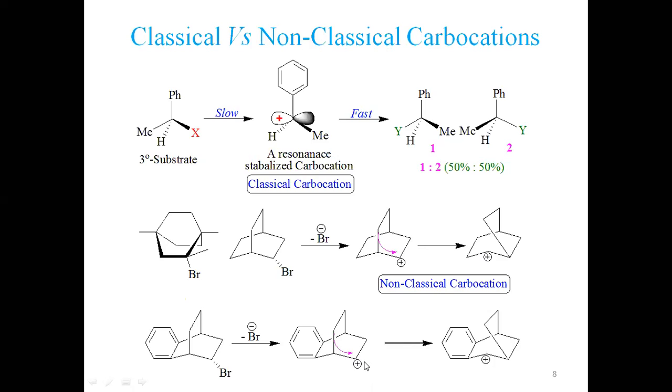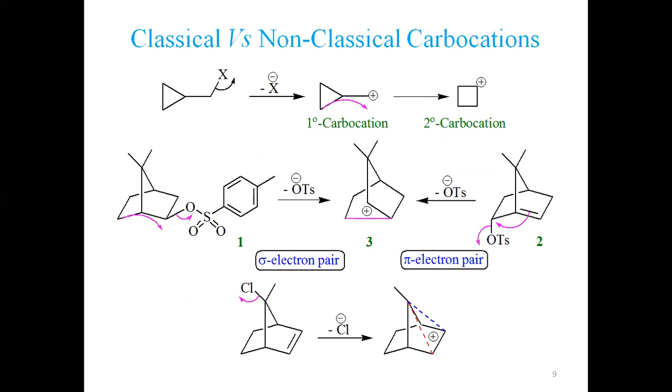But both of these are non-classical carbocations. This is a non-classical carbocation because this is being stabilized by a sigma electron pair. This is stabilized by a sigma electron pair, not by a pi electron pair. These are called non-classical carbocations. So hopefully you are familiarizing yourself with the difference between a classical and a non-classical carbocation. Let's see, just to quote a few more examples in this case.